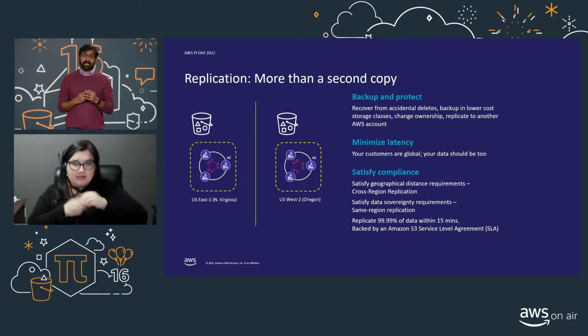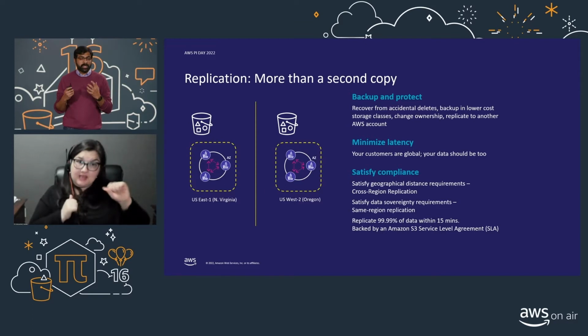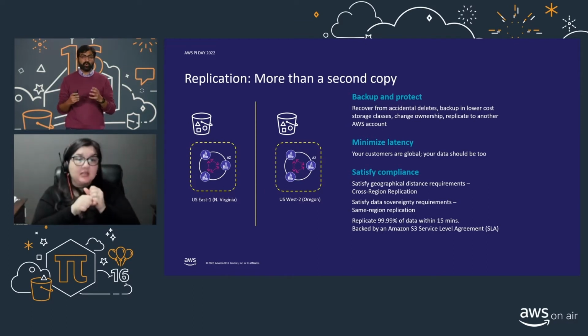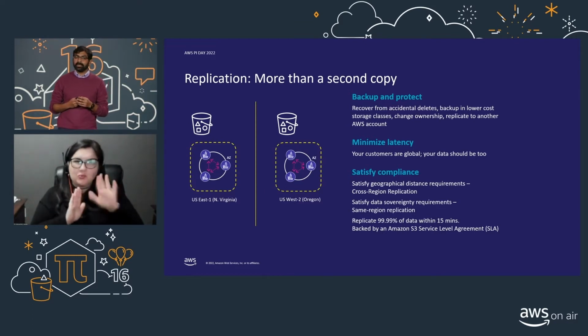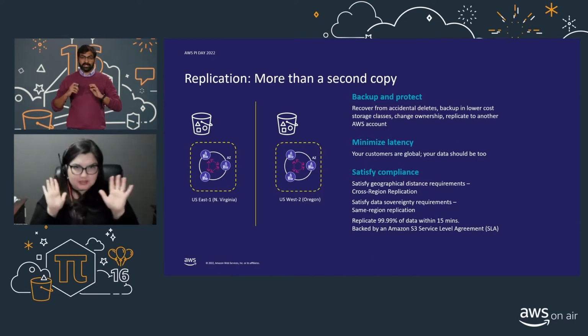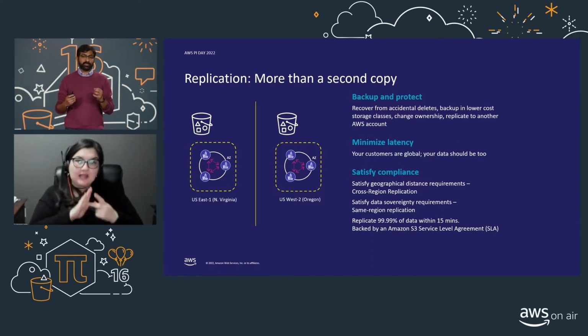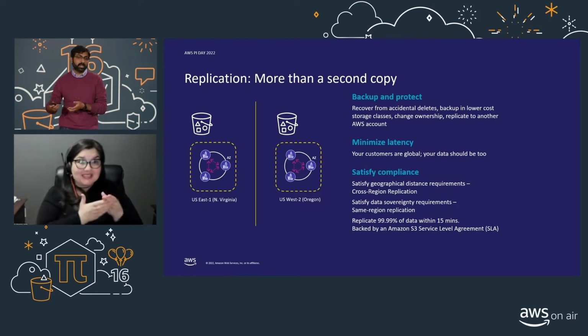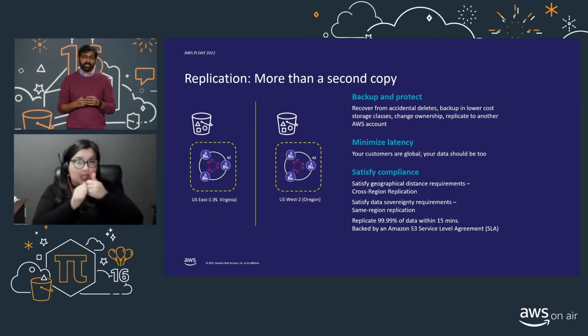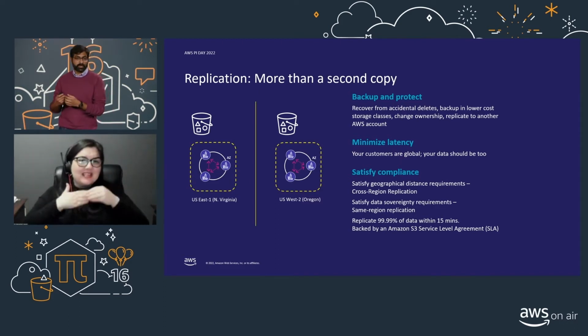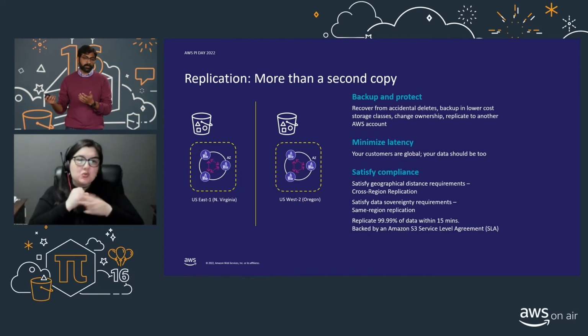At a high level, S3 replication enables you to create redundant copies of your data. But it's way more than just a second copy of your data. S3 replication is built on top of S3 bucket versioning. So you can go back to a previous version of your object, whether it's in your source bucket or your destination bucket, and be able to track changes and be able to recover from any accidental deletes. You also have a lot of flexibility in choosing what kind of storage class you want to store these replicated objects into in the destination buckets.